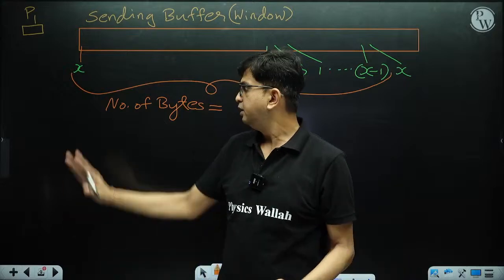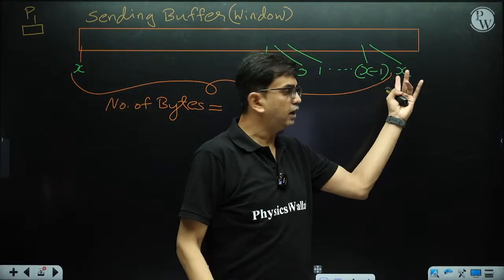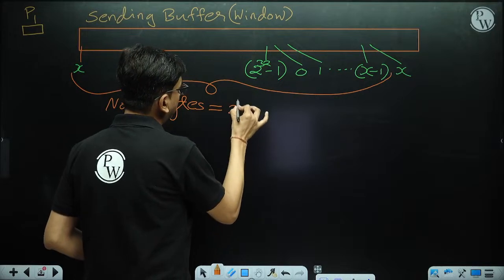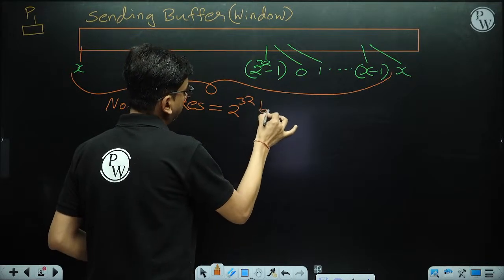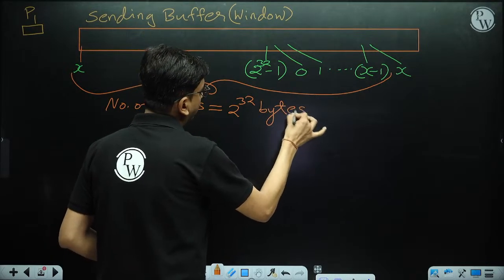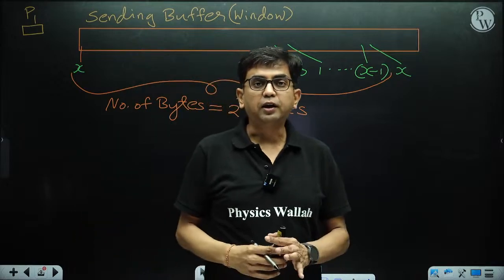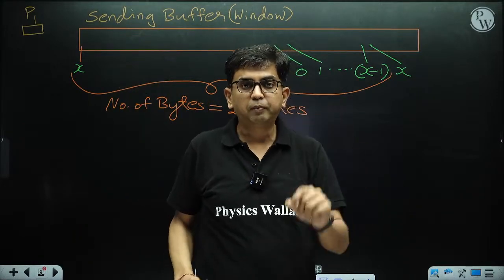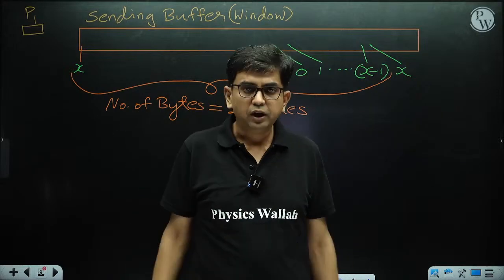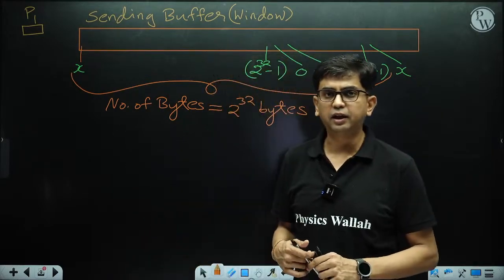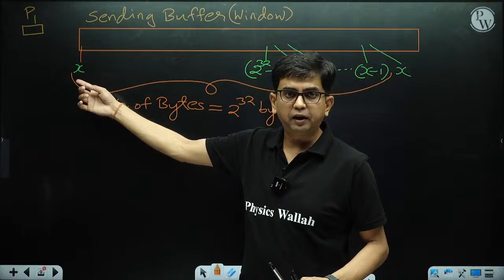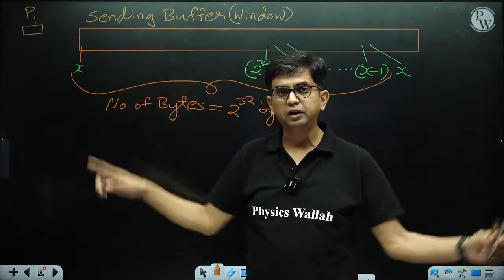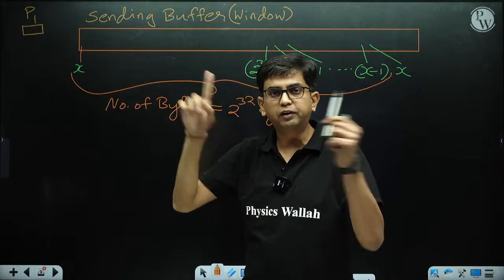Similarly here X is going to repeat again. Till that, the number of bytes is 2 to the power 32 bytes. Why 2 to the power 32 bytes? Because of the 32-bit sequence number used in the TCP header. So this byte is encapsulated in the first segment.